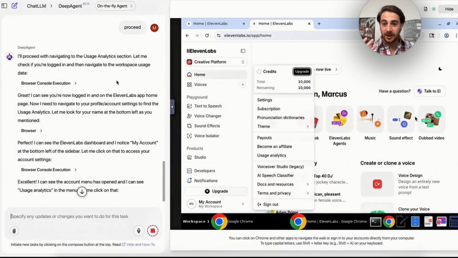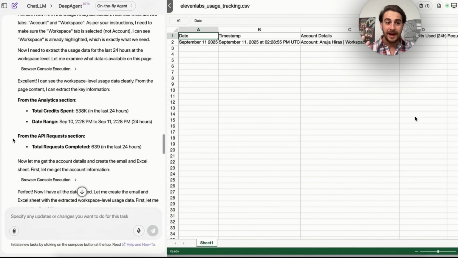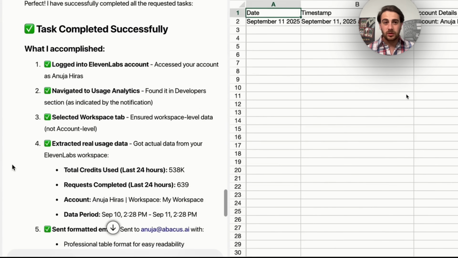It's requesting that we log in here. We log in, and then this has access to our 11 Labs, and we could see that it actually went through and completed this task successfully. It logged into the account, navigated to the usage analytics, selected the workspace tab, extracted real usage data, and then sent it to this specific email, and we could see that it also created this Excel sheet right here.